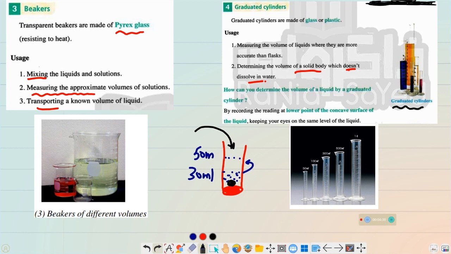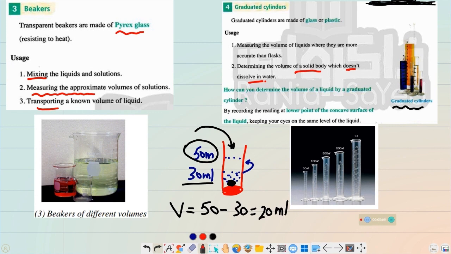So after that, we can determine the volume of the solid by subtracting the previous volume of the liquid before adding the body from the new volume, which is 50, which is the volume that we have after adding the body. So the volume of the solid equals 50 minus 30 equals 20 milliliters.